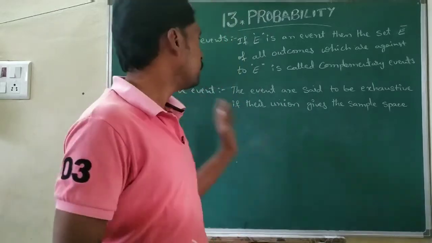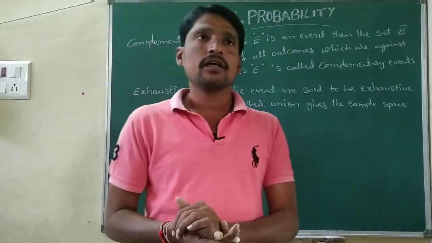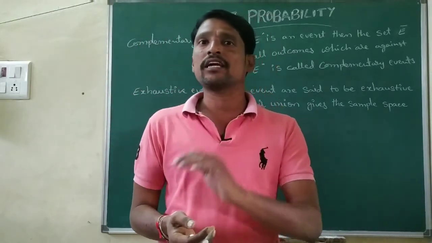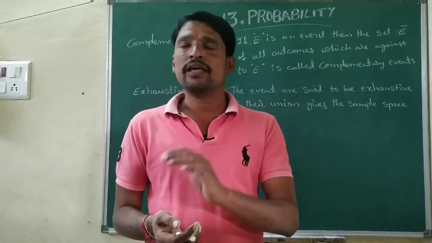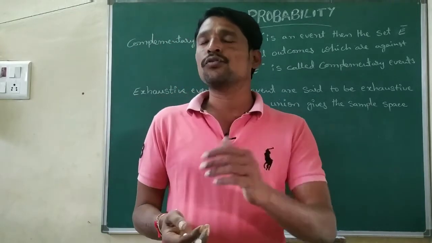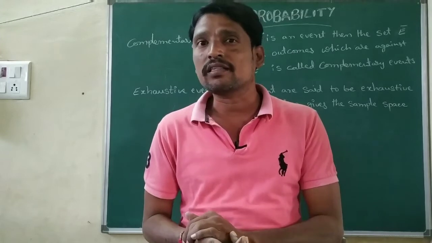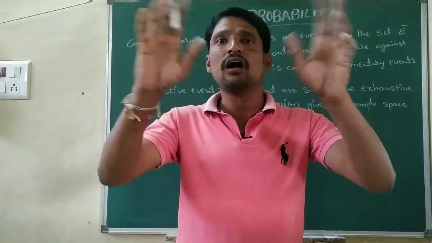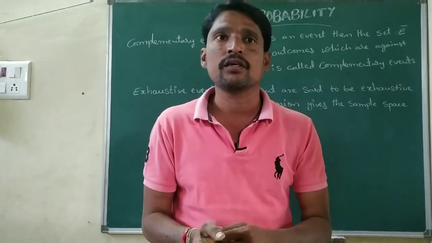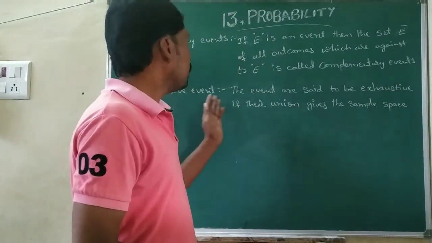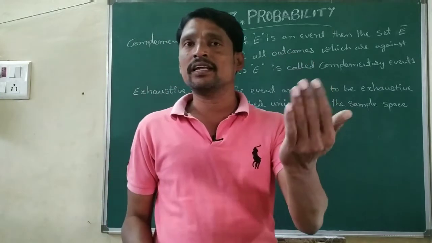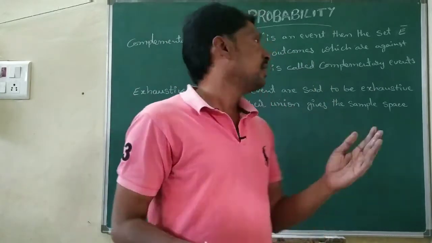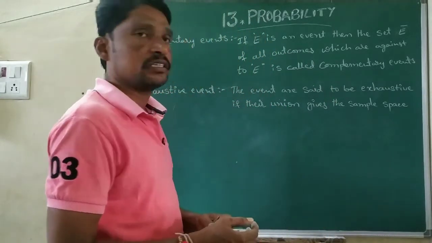Exhaustive events. What are exhaustive events? The events are said to be exhaustive events if their union gives the sample space. What is sample space? Sample space means all outcomes. We are getting all outcomes, that is the sample space. So here, the union gives the sample space, which means that is an exhaustive event.